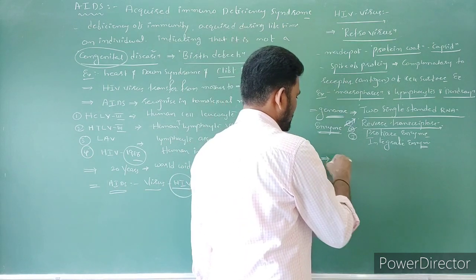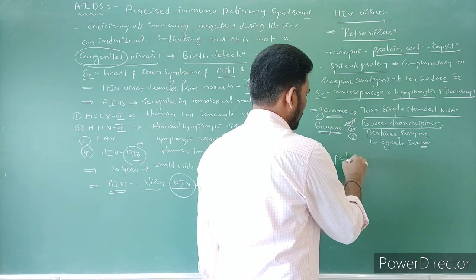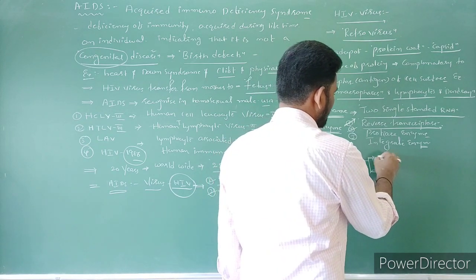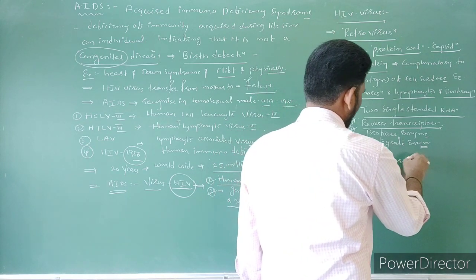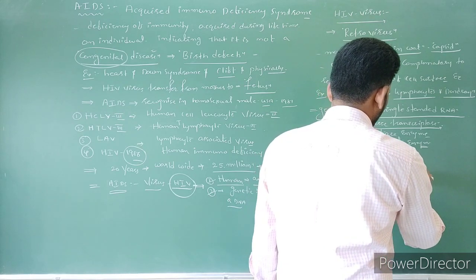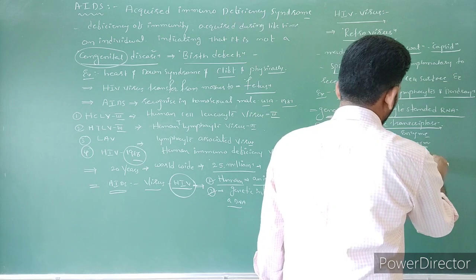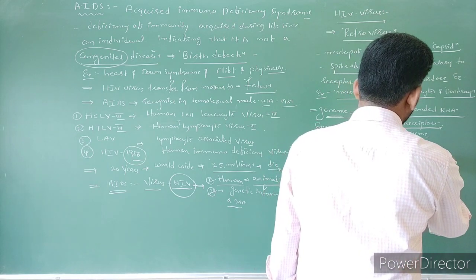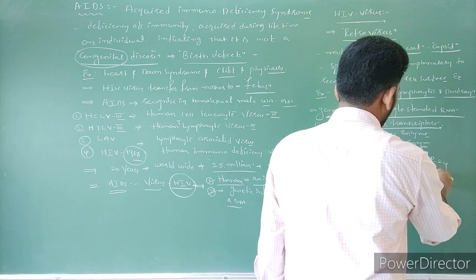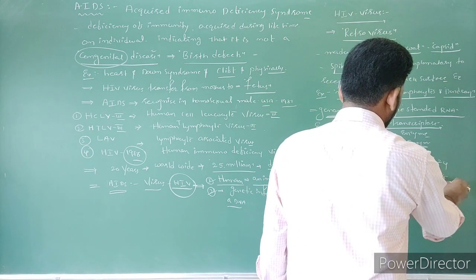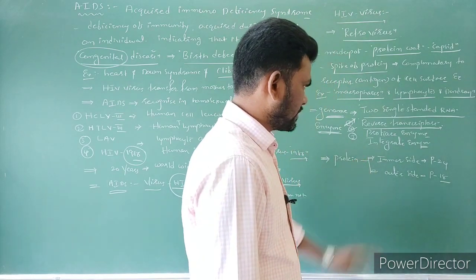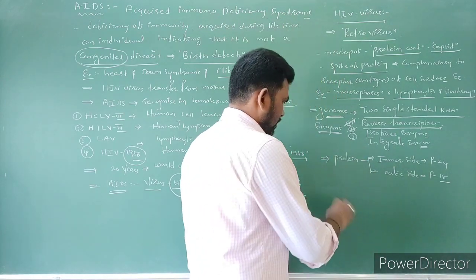Next, if you observe, the protein coat we can divide into two types: the inner side and the outer side. The inner side proteins are made of P24 and the outer side is P18. So this is the inner side coat and the outer side coat.